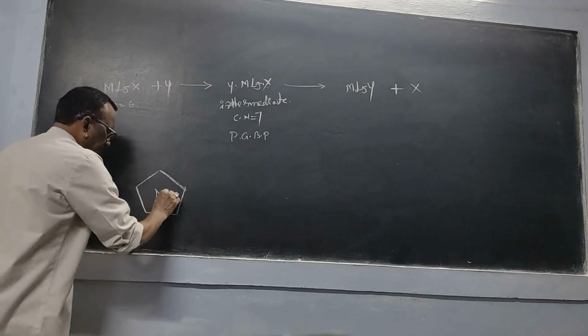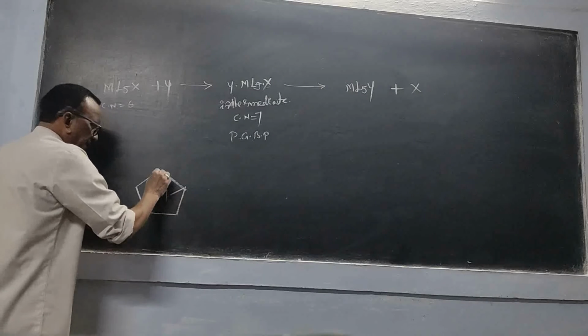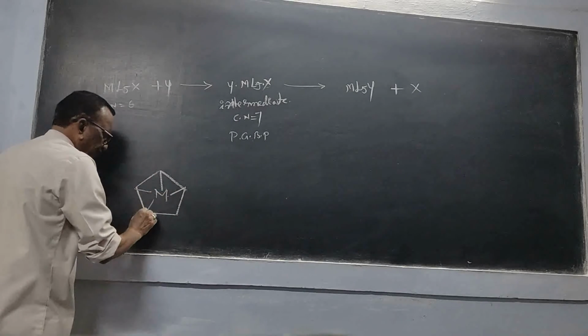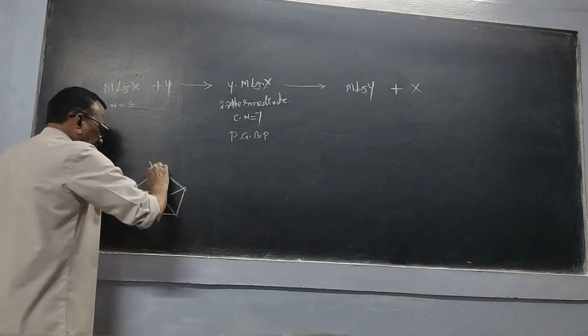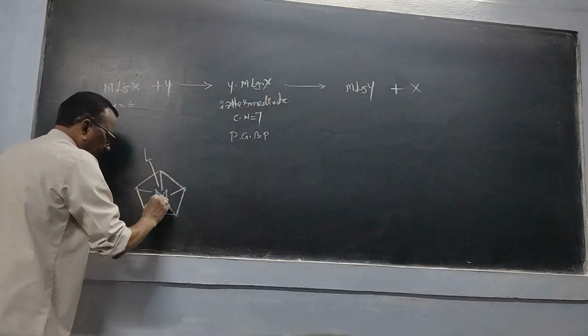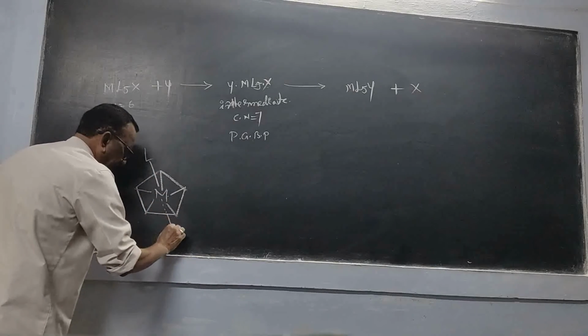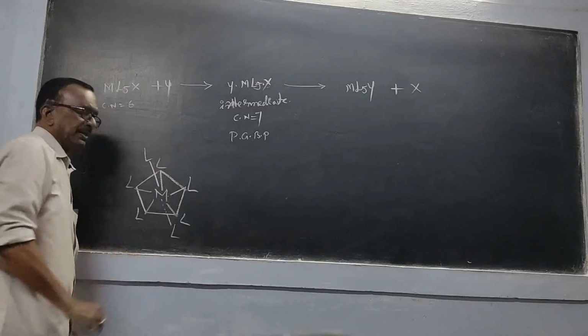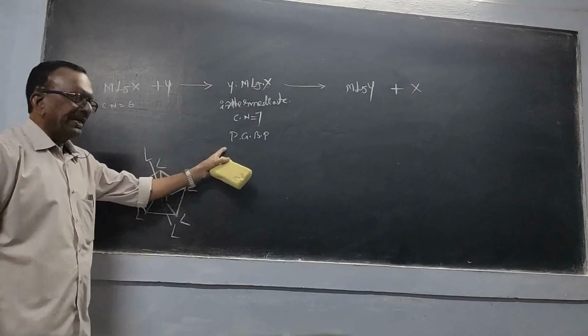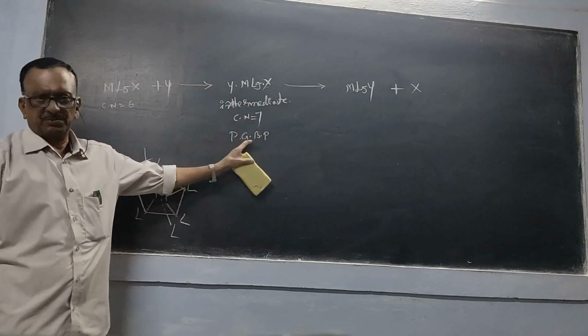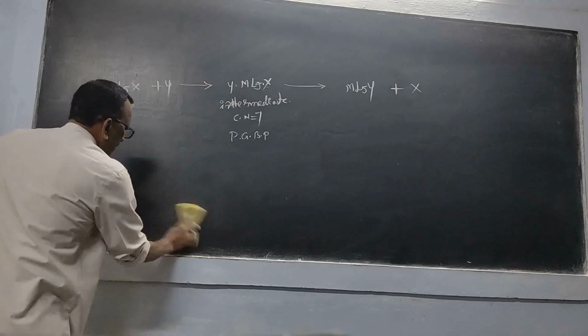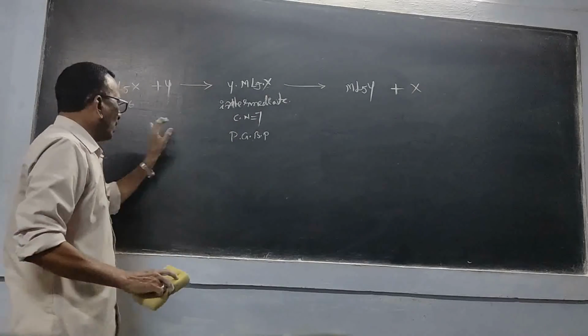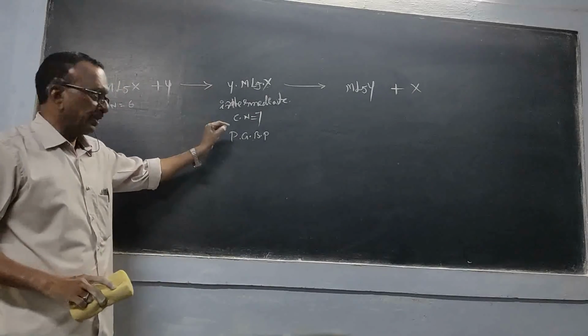At the center is the metal, then the first, second, third, fourth and fifth ligands. Then one ligand from the top and another from the bottom, so totally the number of ligands is 7. So in the intermediate the coordination number is increased by 1.